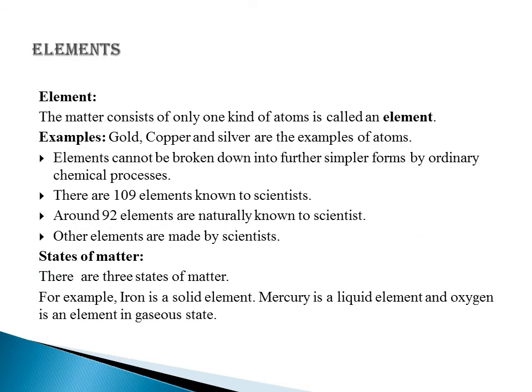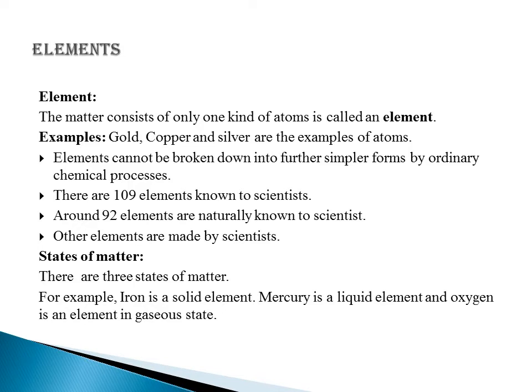Element. What is an element? When we say that the matter consists of only one kind of atoms, then that is called an element. So an element is a particle which is made of only one kind of atom. For example, gold, copper and silver are examples of elements which consist of only one kind of atoms. Elements cannot be broken down into further simpler forms by ordinary chemical processes.